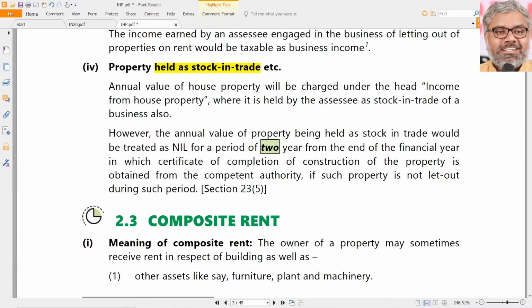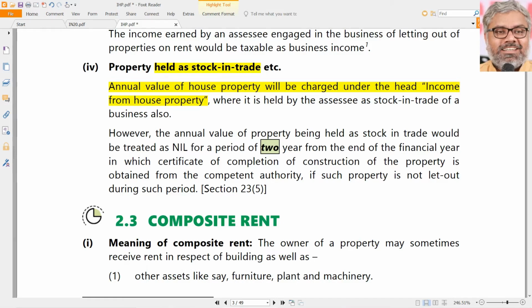Should the annual value of those properties also be charged to income tax under the head of income from house property? Answer is yes. So unfair? Yes. Everybody knows that it is unfair. But still it is taxable. Imagine the fate of the people. We'll come to some relaxation given to those people. That will be only a burden applied to them. But the burden is this. We'll come to the relaxation part later.